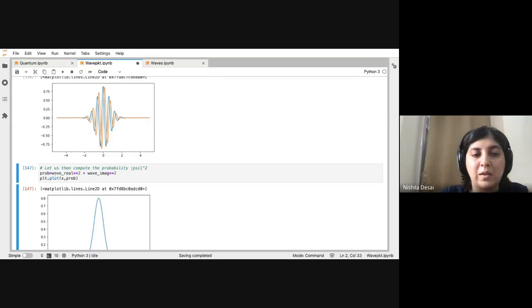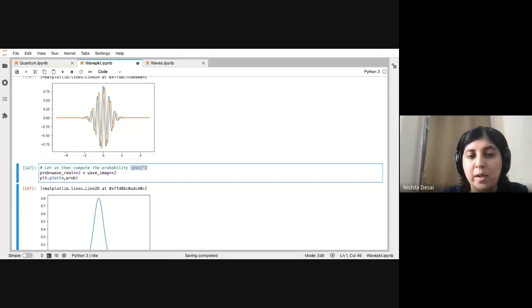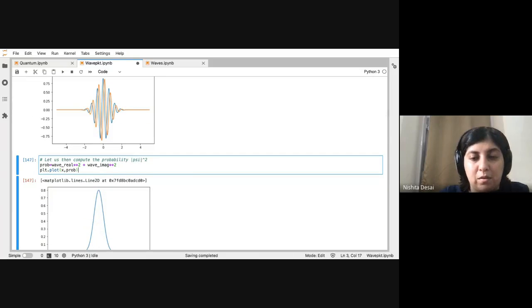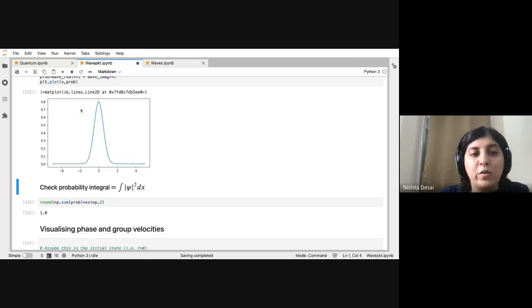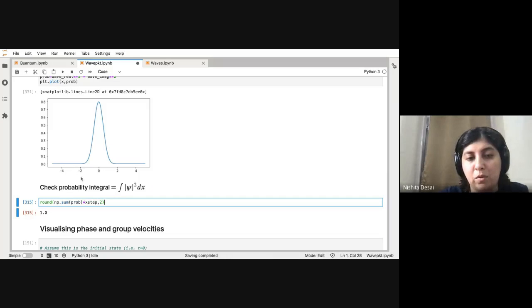Okay, so let's compute the probability, which is given by psi squared, and this is just wave real squared plus wave imaginary squared. You can plot that, and you can see that it looks Gaussian as expected. We can also check the integral of this probability by again summing up and multiplying.